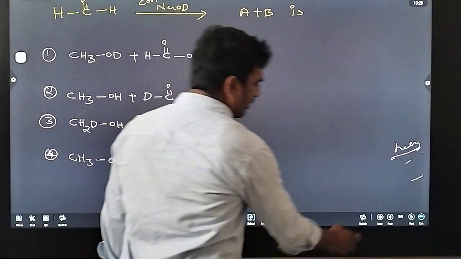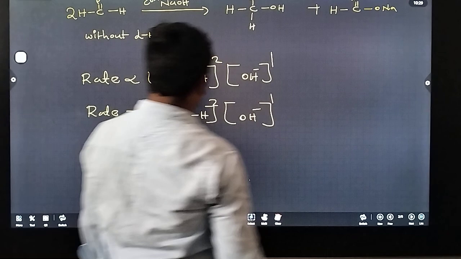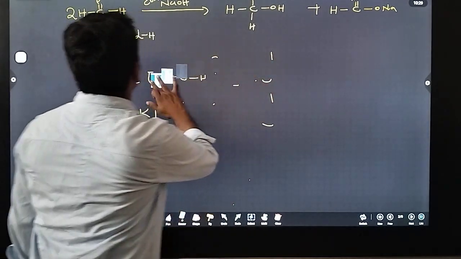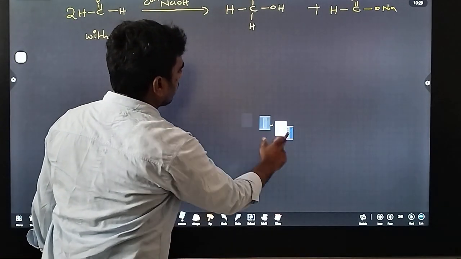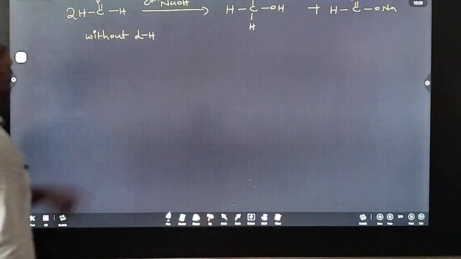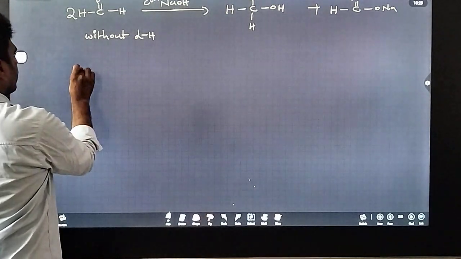So I can write the mechanism here. First step: sodium hydroxide.